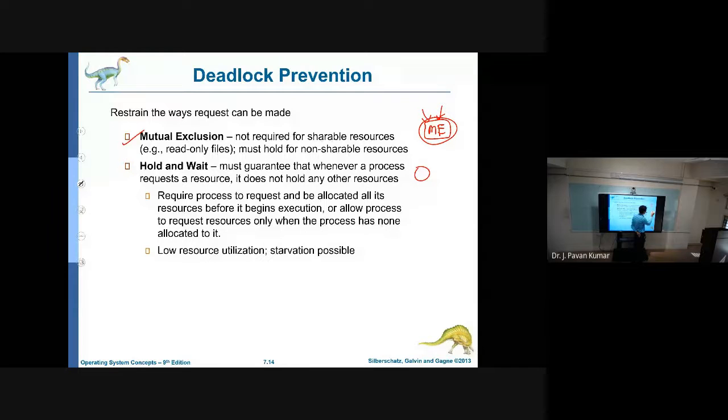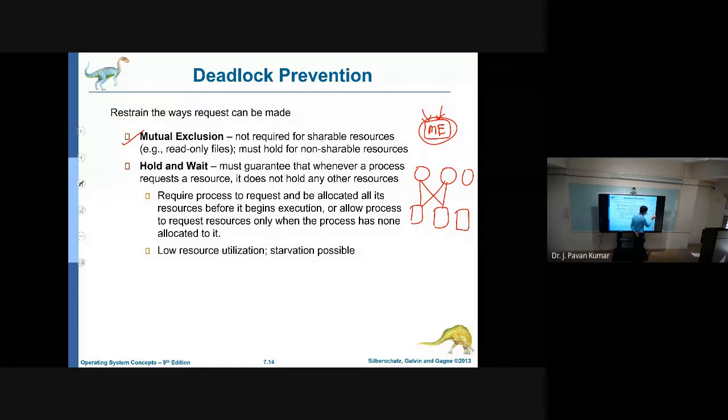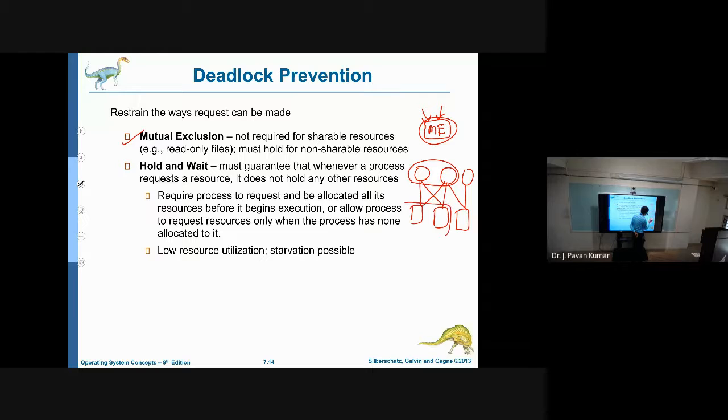Let us consider we have three processes and three resources. Let us say these two processes require these two resources, and these two processes require this resource. Let us assume files as the resources, and those files will be read by these processes. Processes P1 and P2 will read these files, and they will not update any information in these files.